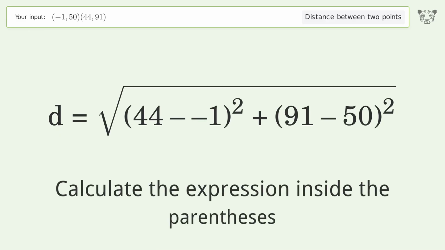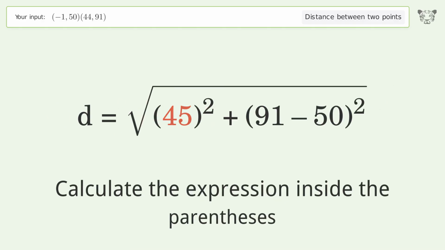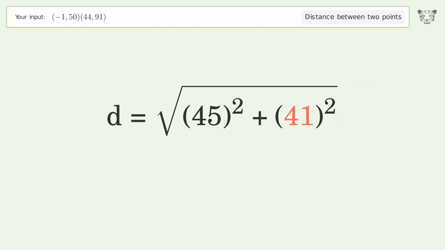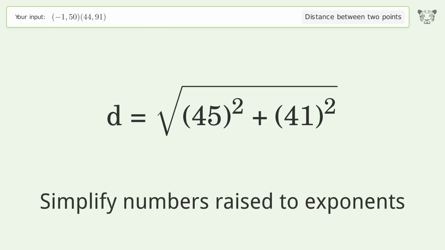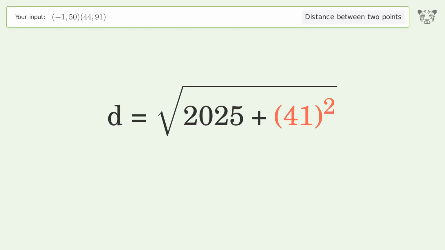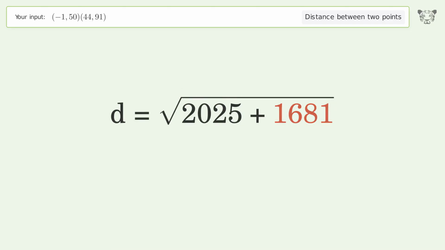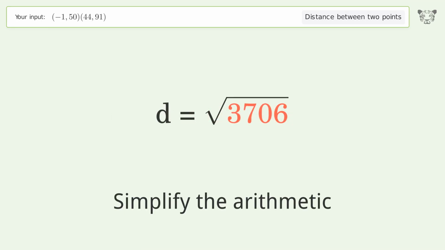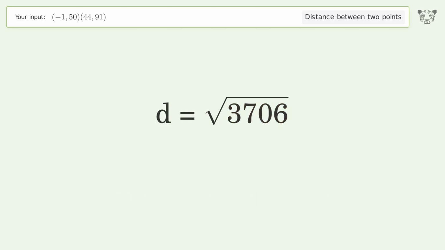Calculate the expression inside the parentheses. Simplify numbers raised to exponents. Simplify the arithmetic. And so the distance between the 2 points is the square root of 3,706, or 60.877.